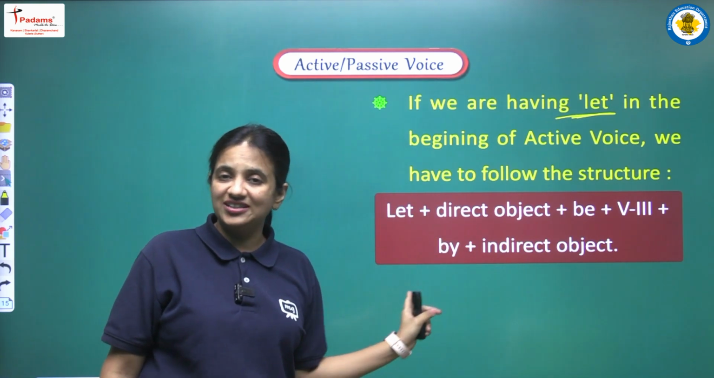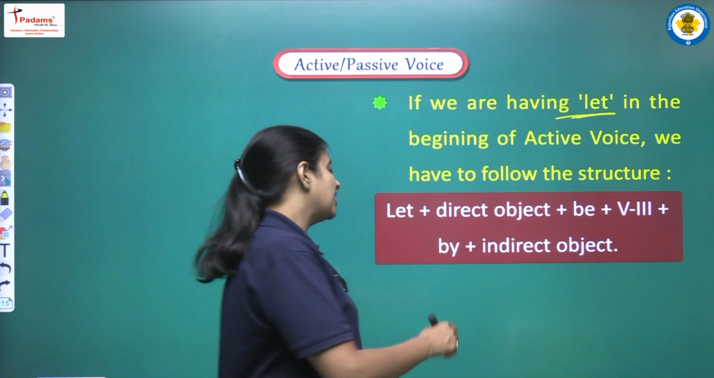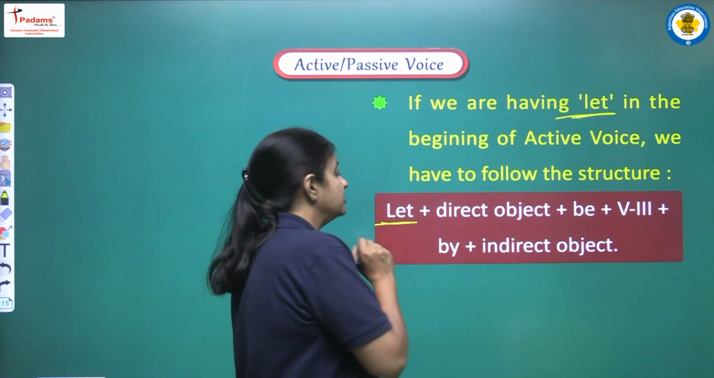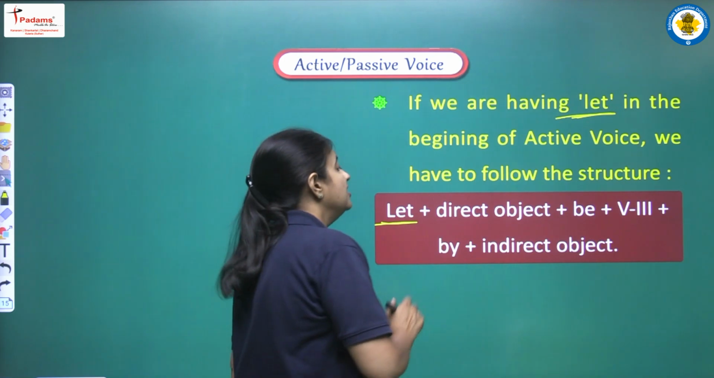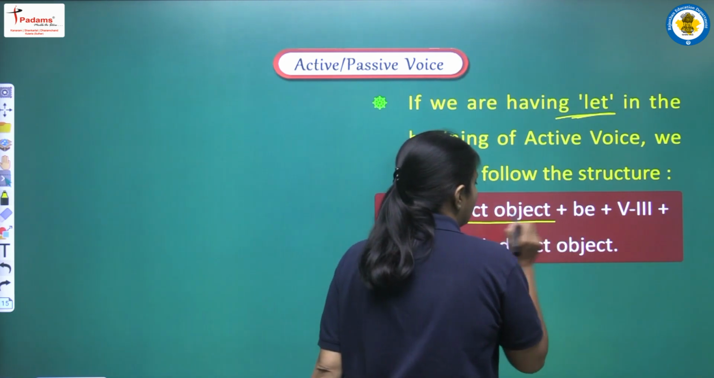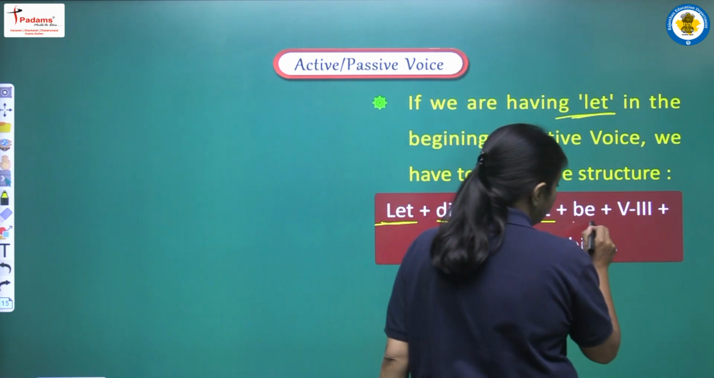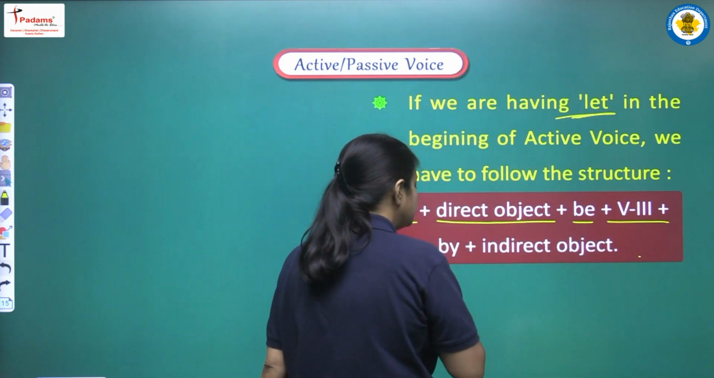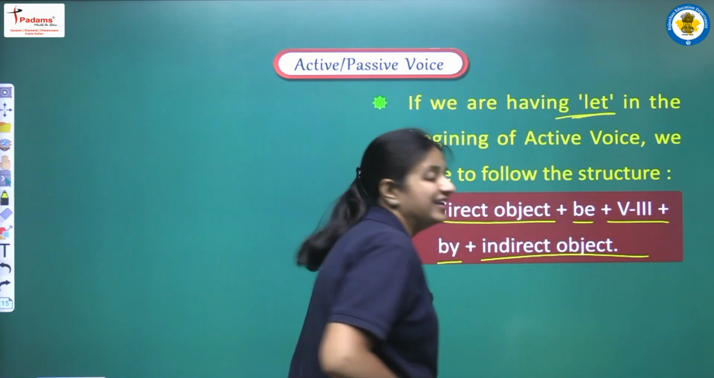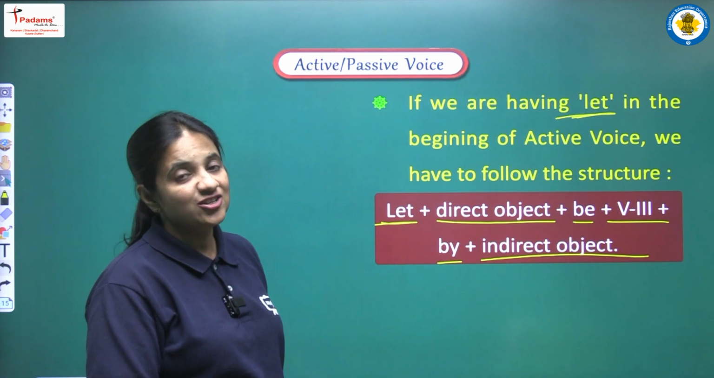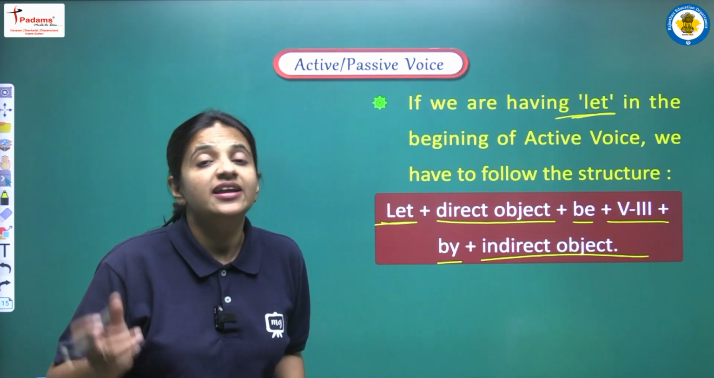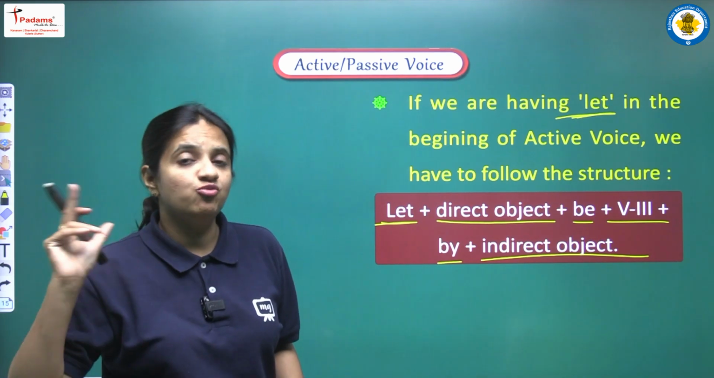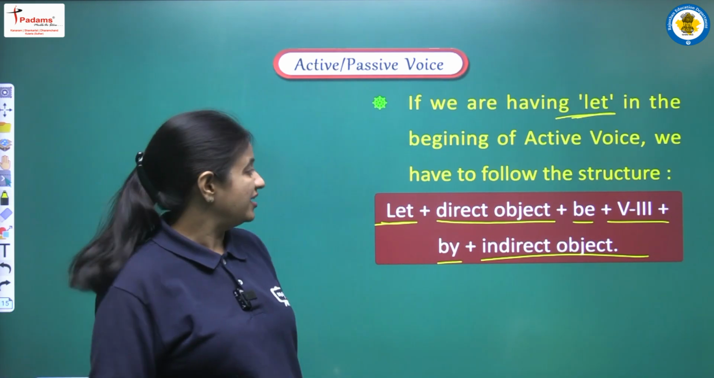So let's read what this structure is. According to that, the passive voice will start with let in the beginning. After let we have to write our direct object, then be, then verb third form, then by, and then the indirect object, right? So this is the structure that we have to apply if we are having let in the beginning of our active voice, in the beginning of our imperative sentence.